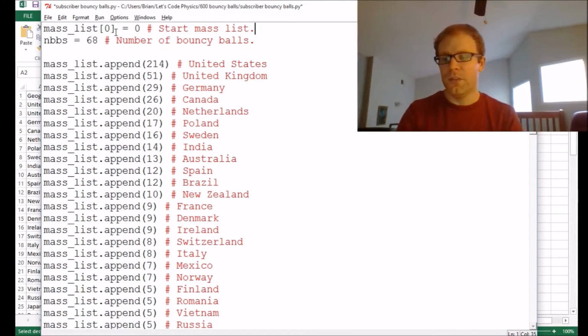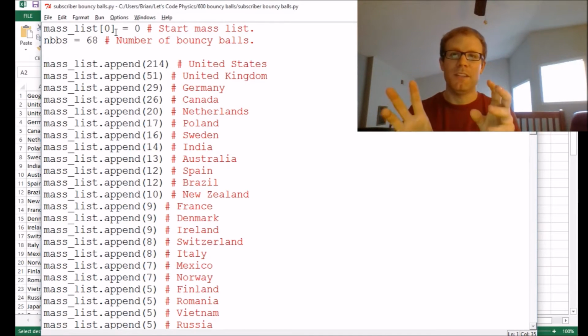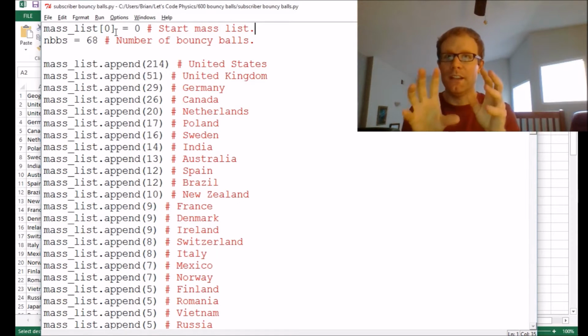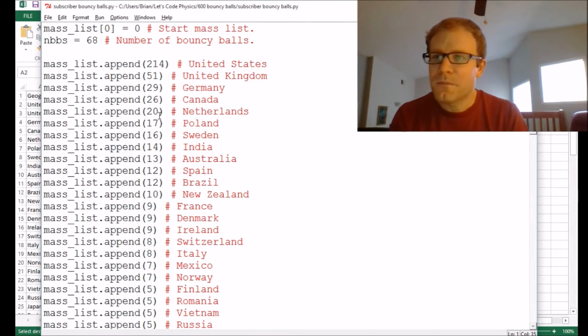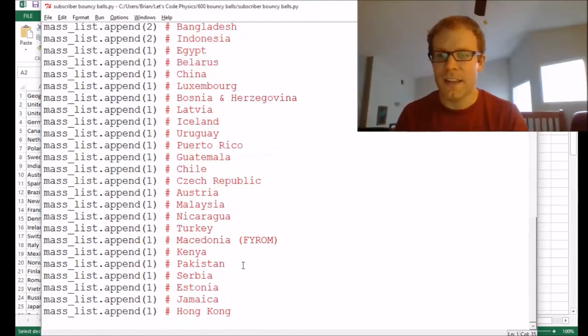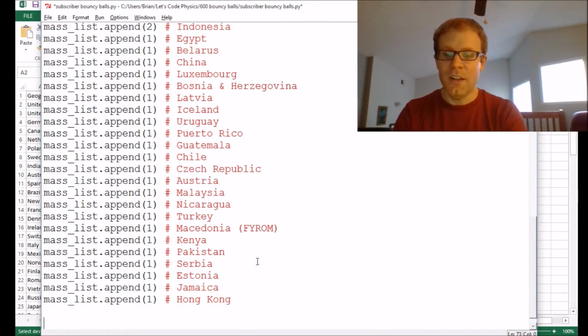So the goal for today's episode is to set up all of these 68 bouncy balls inside of a box. So I need to actually create the bouncy balls, and I need to set up a frame for the box. We're going to start out the box in just 2 dimensions, so they're going to be bouncing around in a square. But by the end of the series, we're going to upgrade it to a 3-dimensional box, so they'll be bouncing around in 3 dimensions. Okay. So we've got our list set up going all the way from the United States down to Hong Kong. There we go. So we've got 1 bouncy ball for each country that we've got subscribers in.